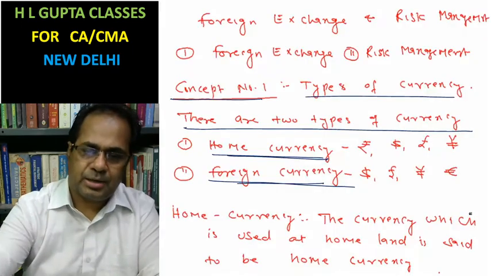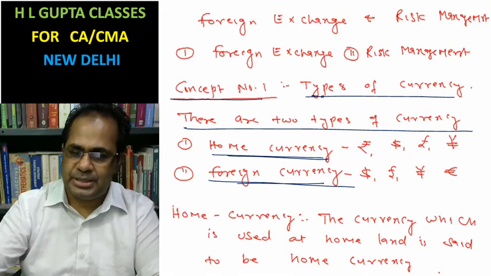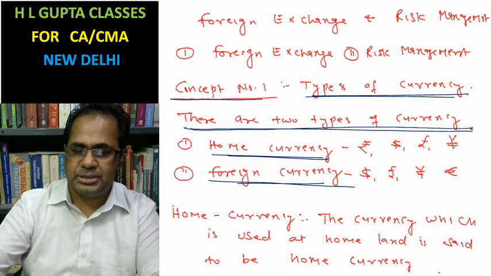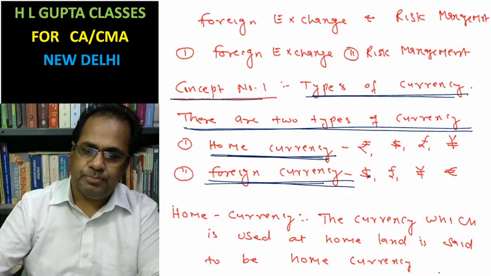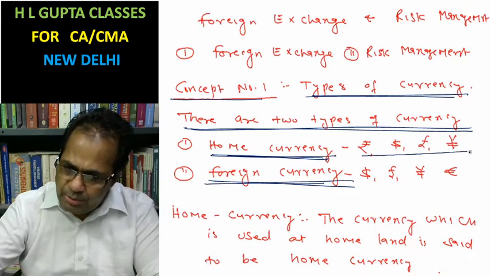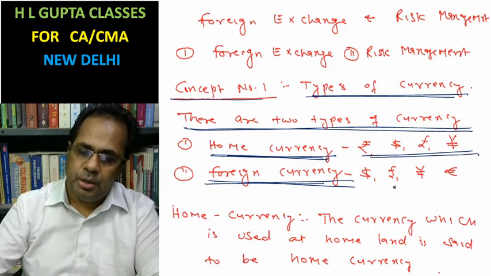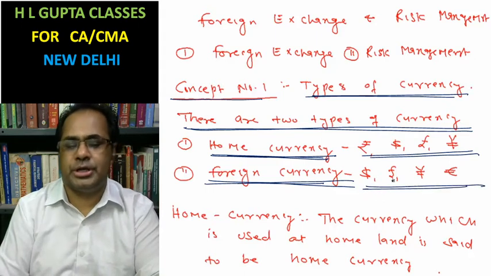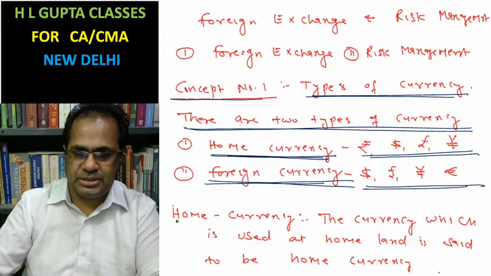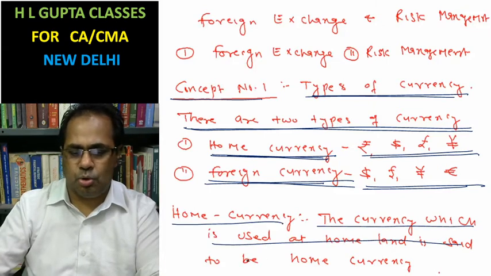Okay, that is concept number one. Concept number one is what? Types of currency. There are two types: one is a home currency and the other is a foreign currency. The currency which is used in the homeland is said to be the home currency. The currency other than the home currency is said to be the foreign currency.